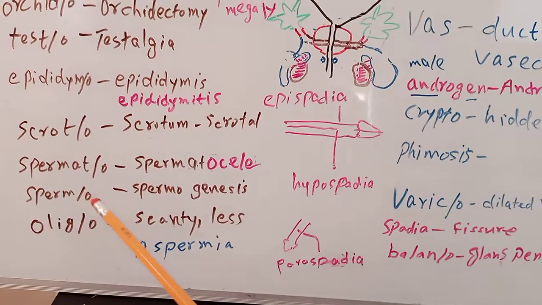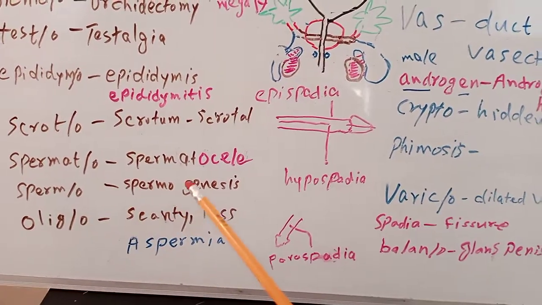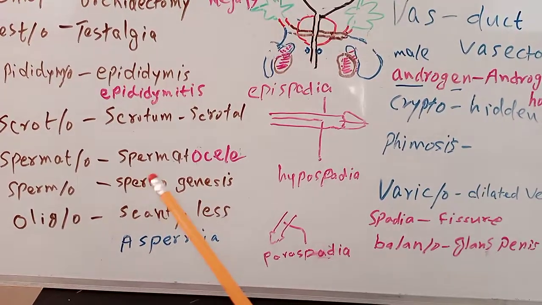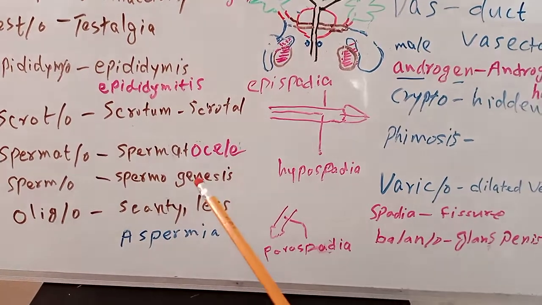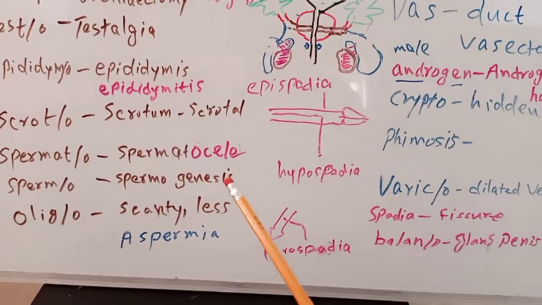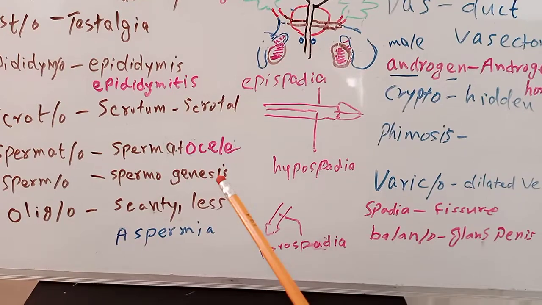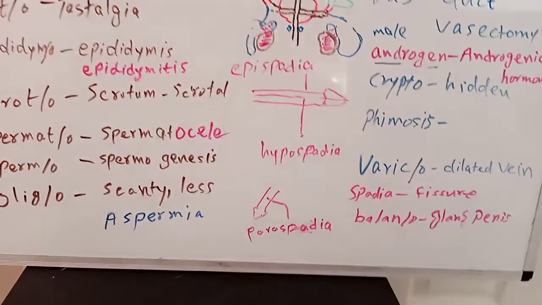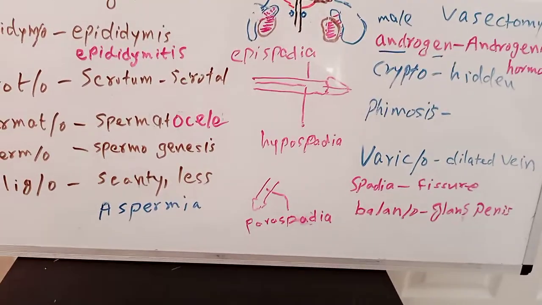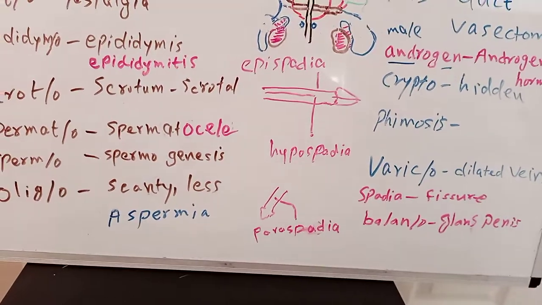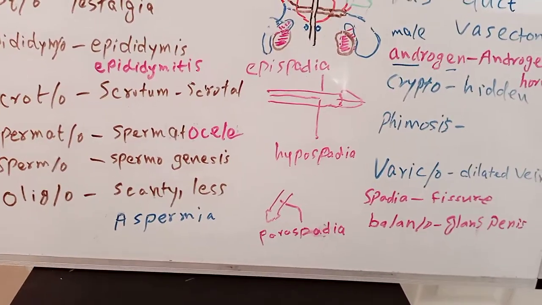Next is spermo. From spermo I make spermogenesis. Spermo is of course sperm. Gen is to produce. Esis is condition of. Genesis is formation. Spermogenesis, formation of the sperm.